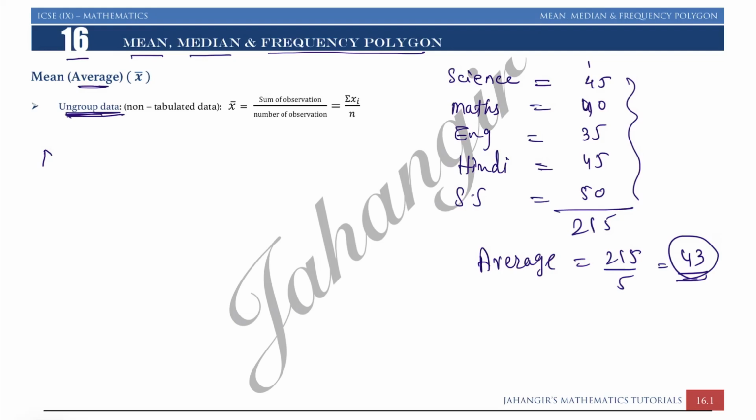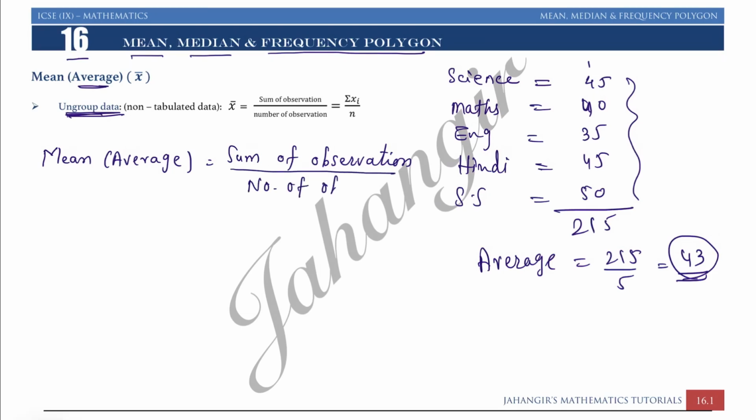So let us write mean, average का formula. Mean is just an average. It is sum of observation upon number of observation. So mean का symbol is given as x bar, this is called x bar. This we are not using in 9th standard, but in 10th standard you have to always write mean as x bar.